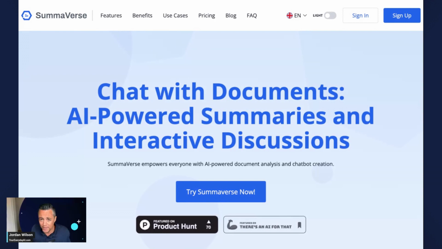However, it's going to be interesting now with ChatGPT rolling out this all tools mode. What's going to happen with all of these AI PDF readers or document readers? It's going to be interesting, but regardless, pretty good basic product from Summaverse.